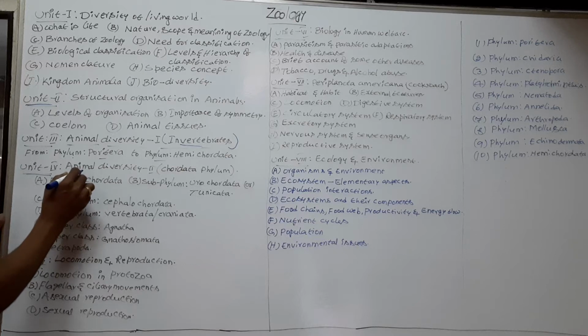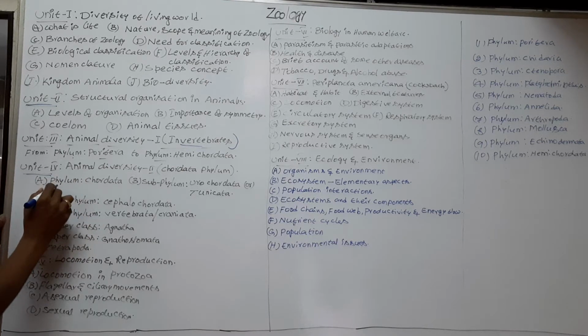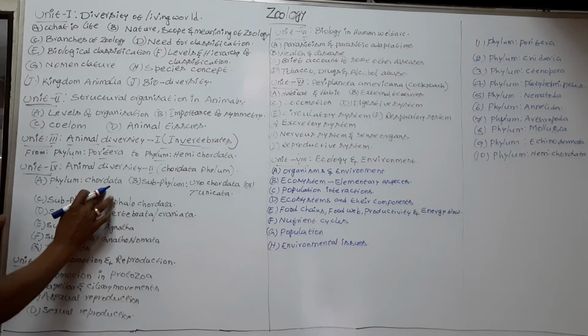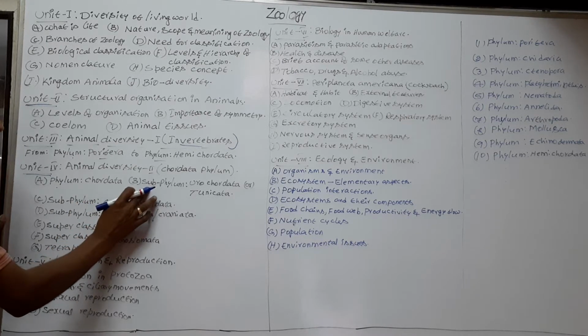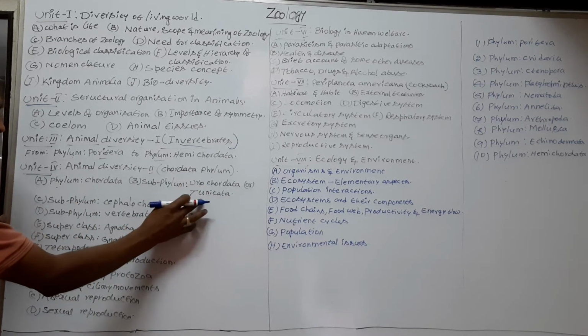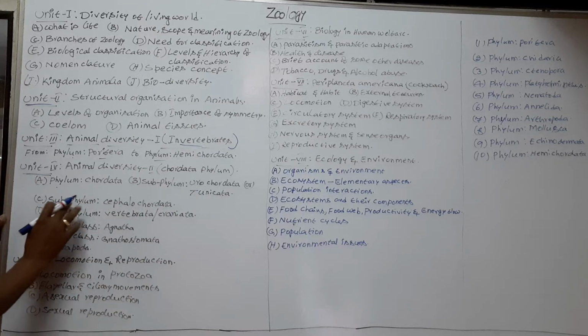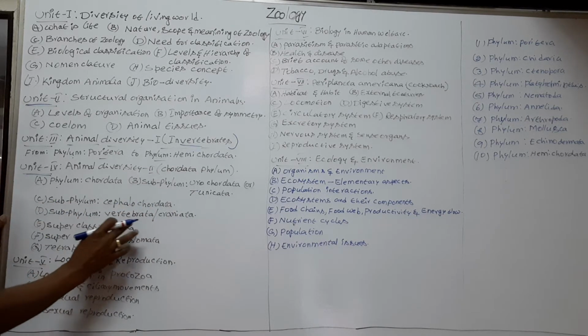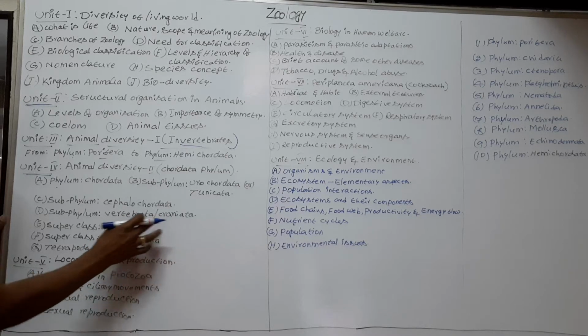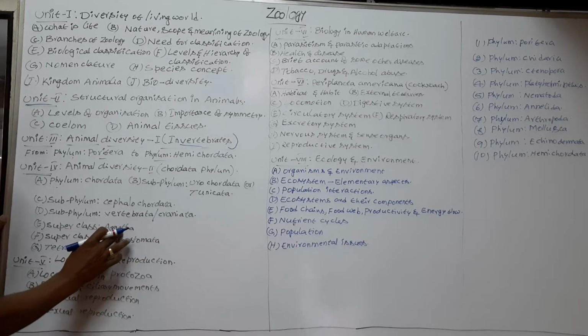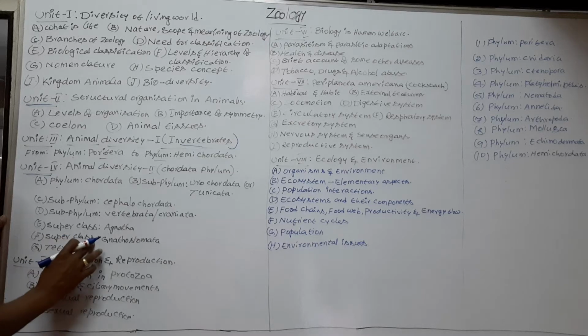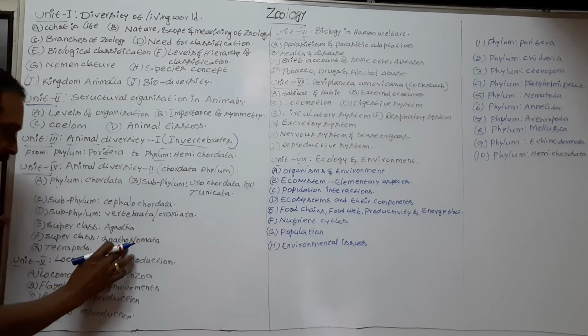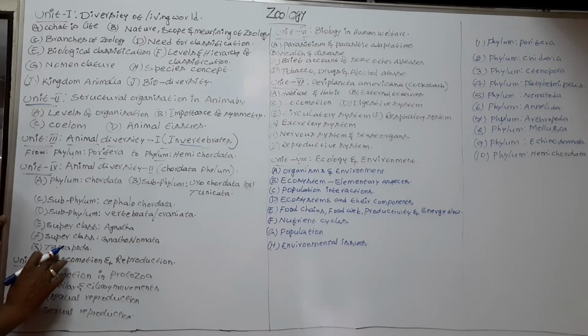In this unit, we discuss the phylum Chordata, subphylum Urochordata or Tunicata, subphylum Cephalochordata, subphylum Vertebrata or Craniata, superclass Agnatha, superclass Gnathostomata, and Tetrapoda.